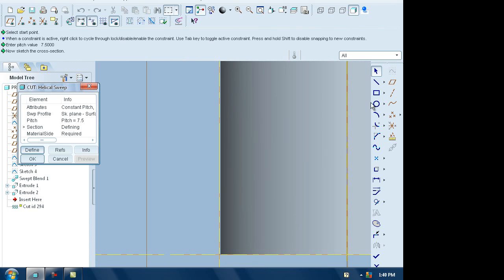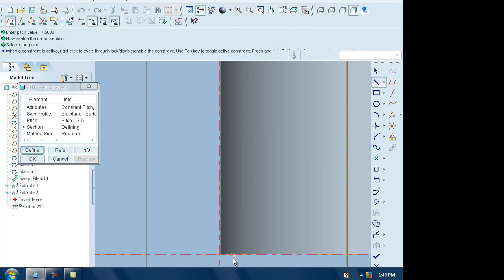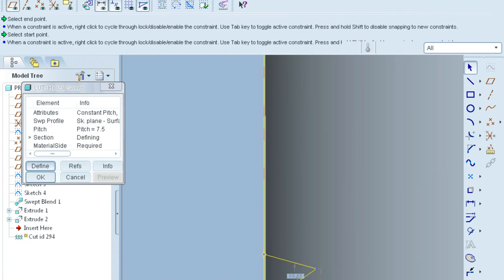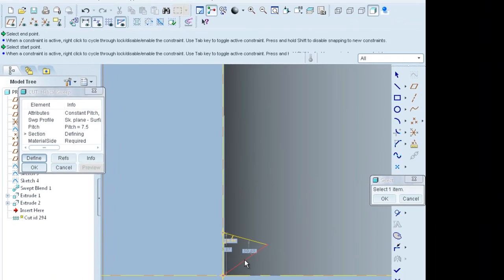So I choose V threads for my crane hook, and we know that V threads are of isosceles triangle. So first of all draw a random triangle like this, and then go to measure these lines, angle between them, and below one. Click OK.